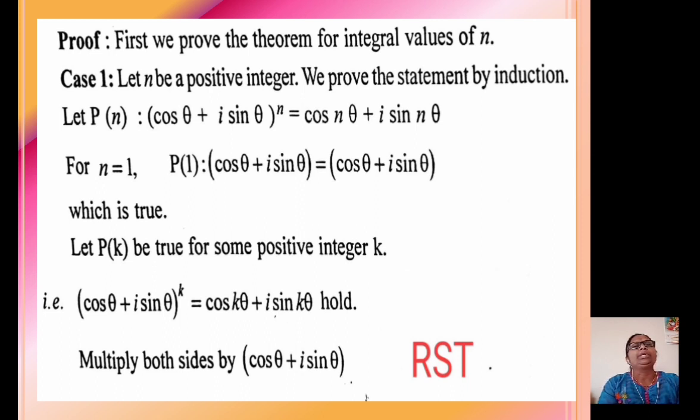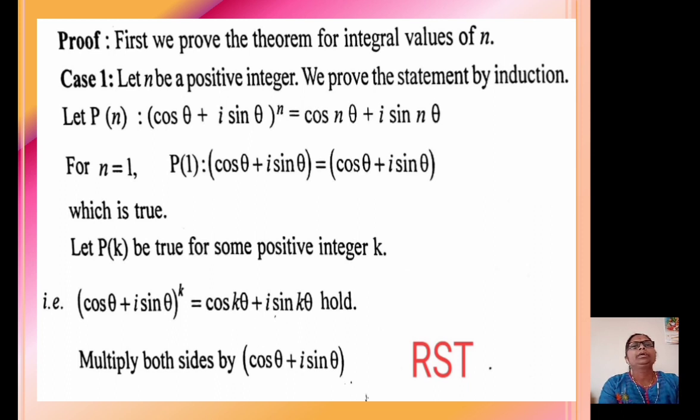Let Pn be the given statement, that means the statement of the theorem. We denote the statement of the theorem by Pn. Let Pn be (cos theta plus i sin theta) raised to n equal to cos of n theta plus i sin n theta. First take n equal to 1.